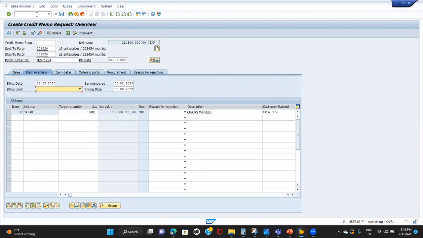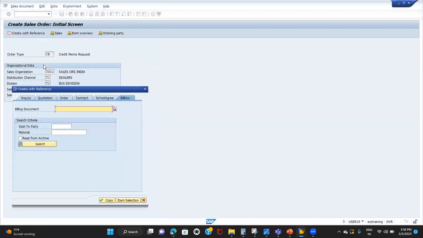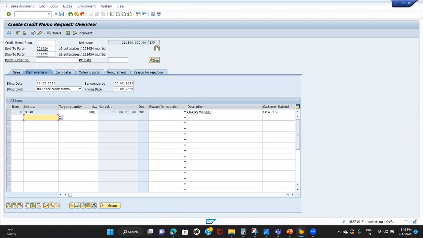So let me create it again. VA01. I want to create with reference to the billing document. Enter the billing document and copy the details. Enter PO number and PO date.